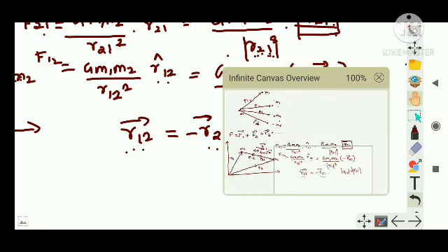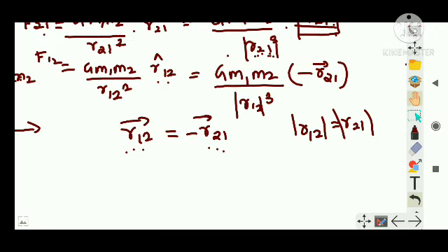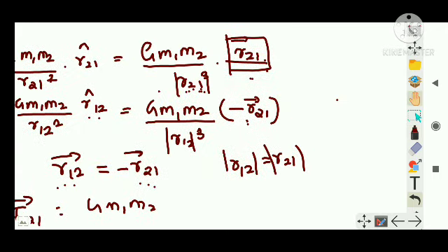Clear? So from this equation, can't I write that these two are opposite, because there is a minus with the same fraction? So I am going to write F21 as equal to G m1 m2, or I can write it here itself now.